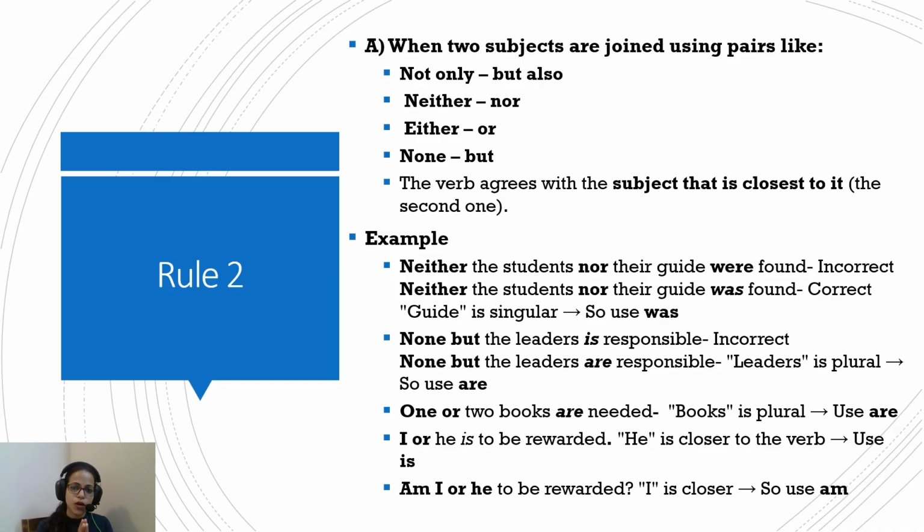Here, this second part of the rule says, when two subjects are joined using pairs like not only but also, neither nor, either or, none but, the verb agrees with the subject that is closest to it.